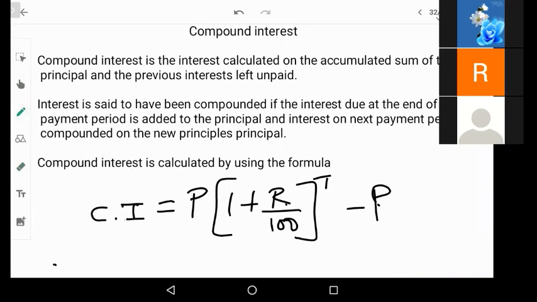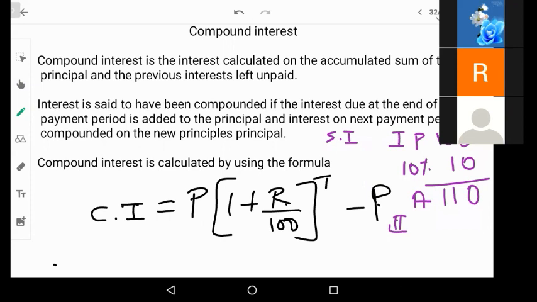When it is simple interest and say this is the first year, we have 100 rupees as the principal. The rate of interest is 10%. So it is 10 rupees, right? So the amount here will be 110 rupees for the first year. For the second year, we will again calculate 10% on the principal and we will only add 10 rupees. So it will become 120 rupees. This is simple interest. So for the first year it is 110, for the second year it is 120. Like this, it will have very less interest.